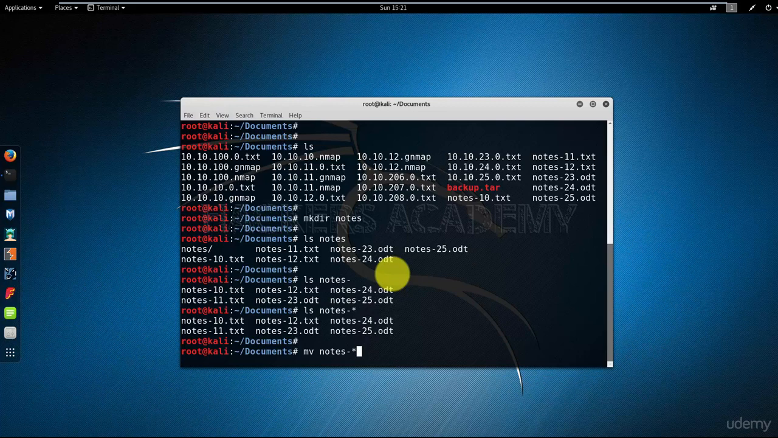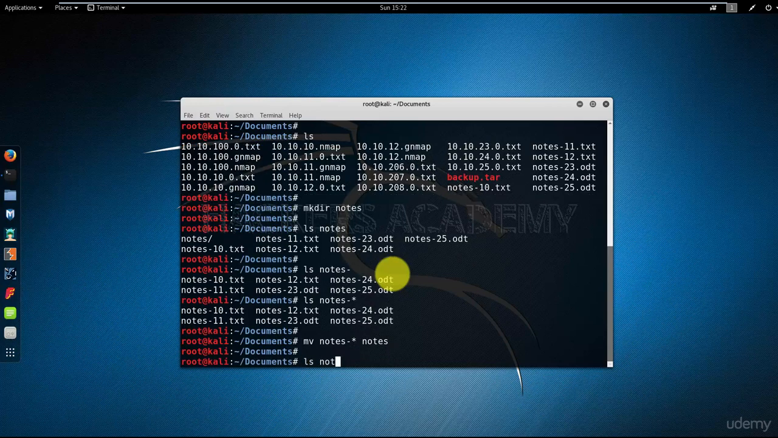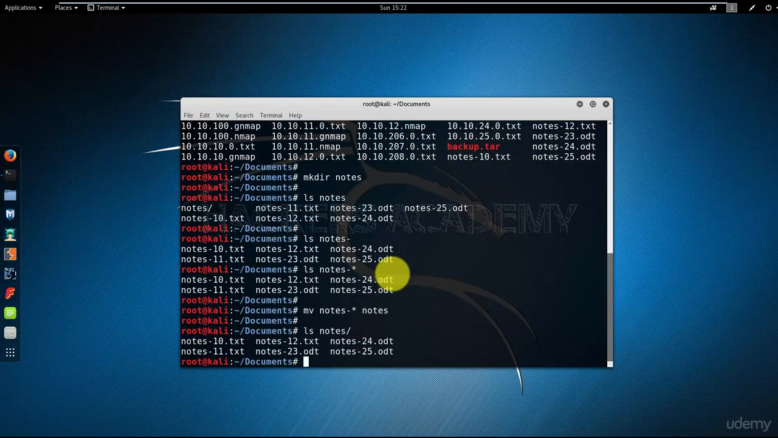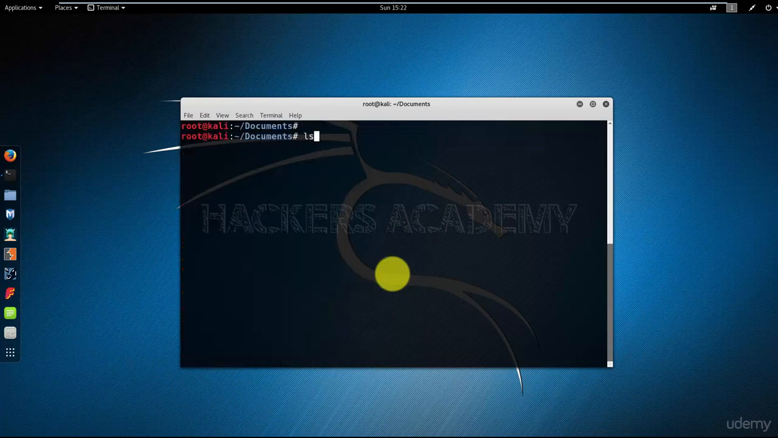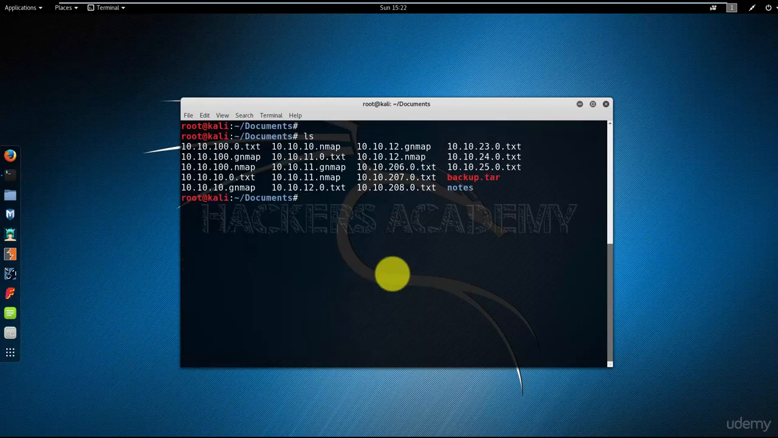So it doesn't matter what the digit is, it doesn't matter what the extension is, and it doesn't matter what follows the notes hyphen. And I hit enter and I do an ls on the notes directory, and here we go. I managed to successfully move all my notes into the notes directory. Excellent. Let me clear the screen and I do ls again. Here's what I want to do now. I want to get rid of all the 10.10.100 files.